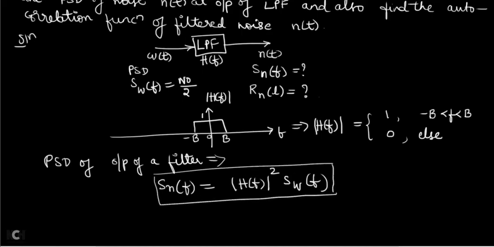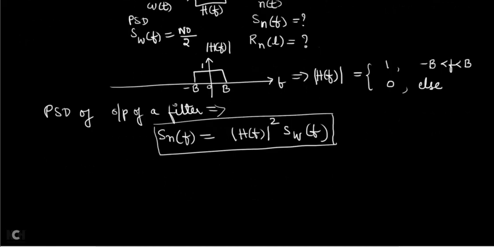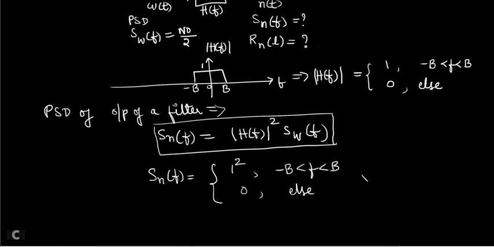For the output of any filter, the output power spectral density SN of F is given by magnitude H of F whole square times SW of F. Derivation is not there, you should remember the formula. Now here we will substitute the value of H of F. So SN of F is equal to, H of F is 1, and H of F square is there. So you will get 1 square for minus B to plus B only, and 0 else. So to this you have to multiply SW of F.